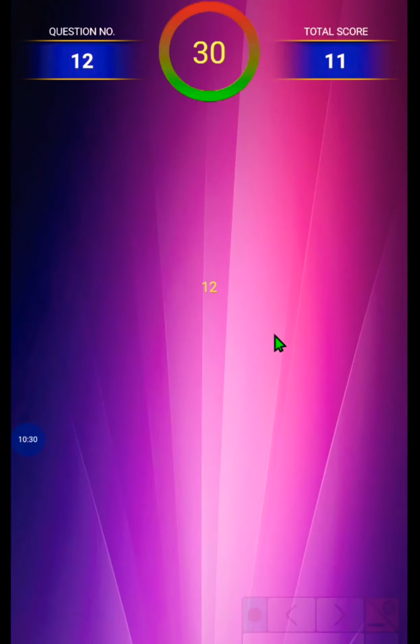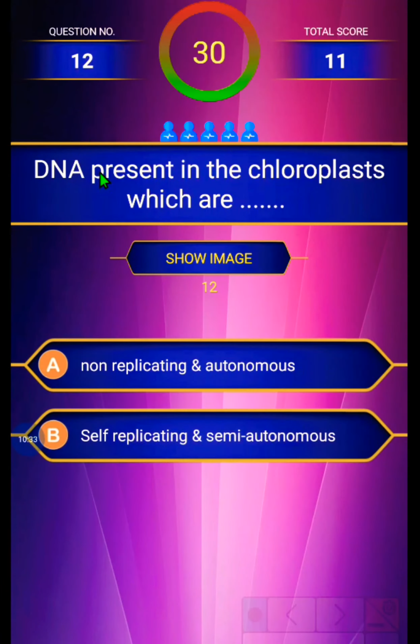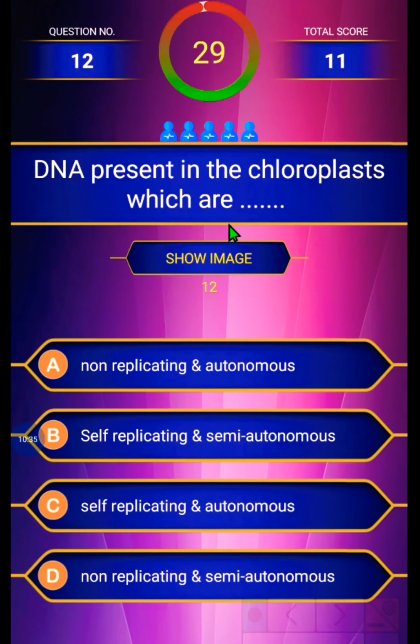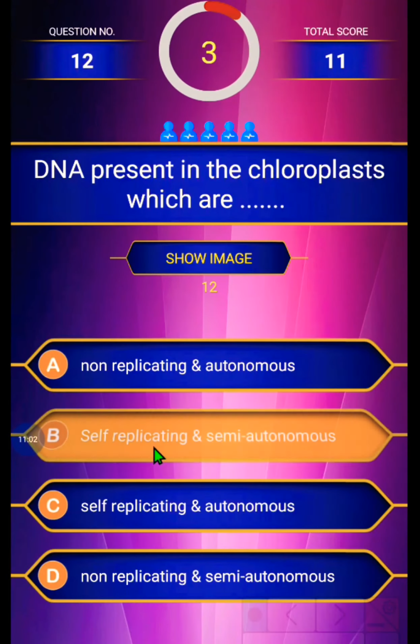The last question in this quiz: DNA present in chloroplasts is: first, non-replicating and autonomous; second option, self-replicating and semi-autonomous; third option, self-replicating and autonomous; and fourth option, non-replicating and semi-autonomous. It is a very complicated one, so give the answer. The correct answer is self-replicating and semi-autonomous.